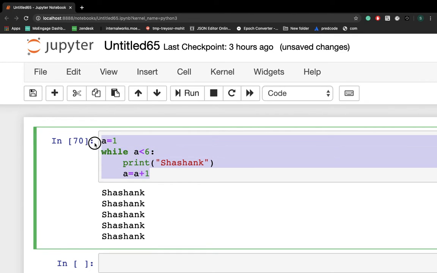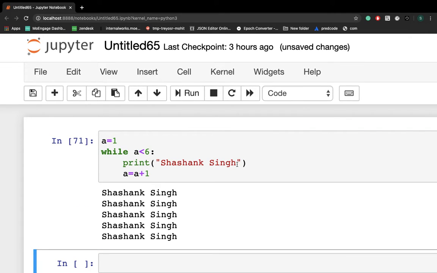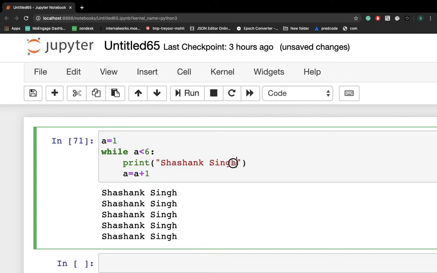Now we're going to discuss how exactly we use a nested while loop in a Python program. This will be very important for you guys, so let's try to understand. Let's assume someone tells you to print Shashank Singh. This is the way you can directly write it in one string, Shashank space Singh. Space is also a character here. This is a normal string, but let's not print this in the same string.